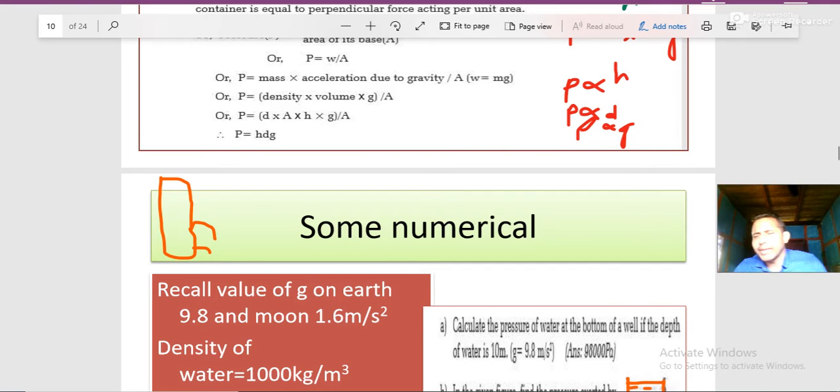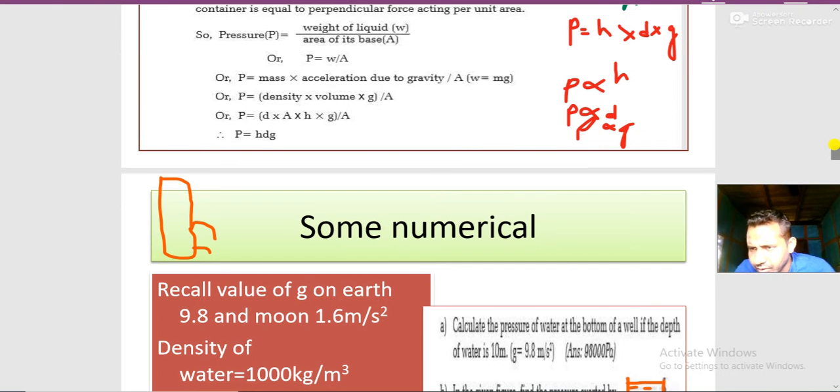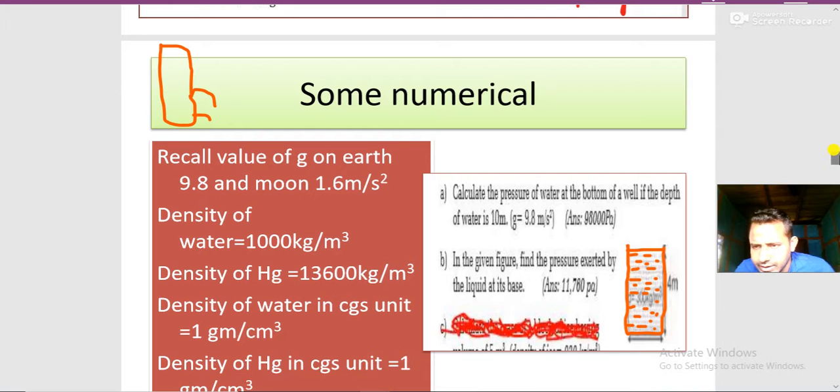Okay, one question you might get in exam. This is a water bottle. Yes, it is fully filled. Now if you take this water bottle to the moon, will the pressure change or not? Very good question. Will the pressure change if this bottle is taken to the moon?